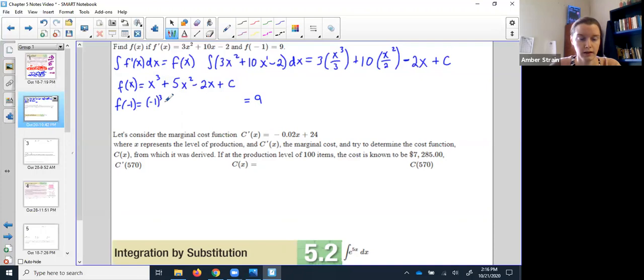Negative 1 cubed plus 5 times negative 1 squared minus 2 times negative 1 plus c. I still don't know c. He stays c.